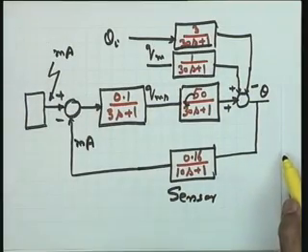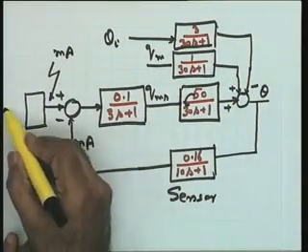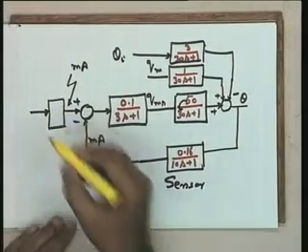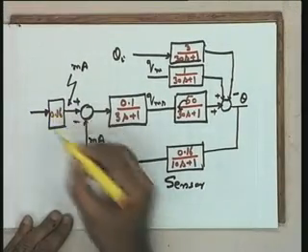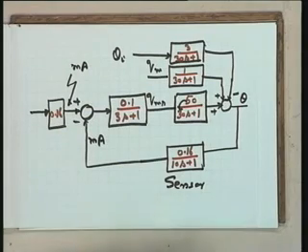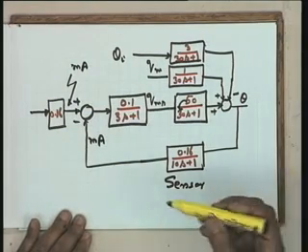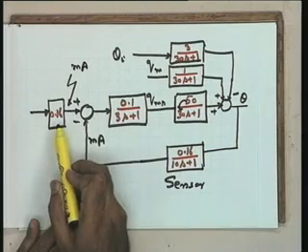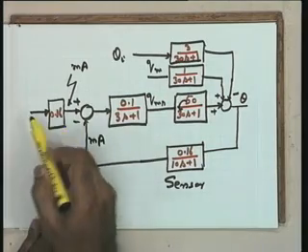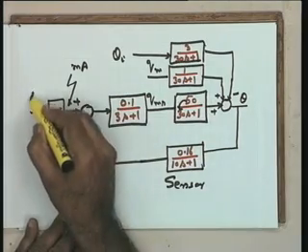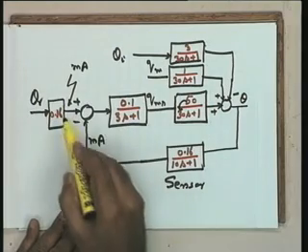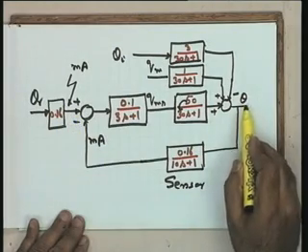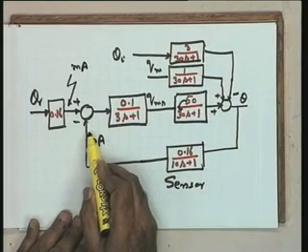So, I hope you will agree with me that it looks quite appropriate if the scale factor is taken as 0.16. Naturally, because at the steady state the value of the commanded signal will correspond to this particular factor, 0.16 into theta r, theta r being the reference temperature, gives me the steady state value of the current, which is being compared with the steady state value of the sensor output.